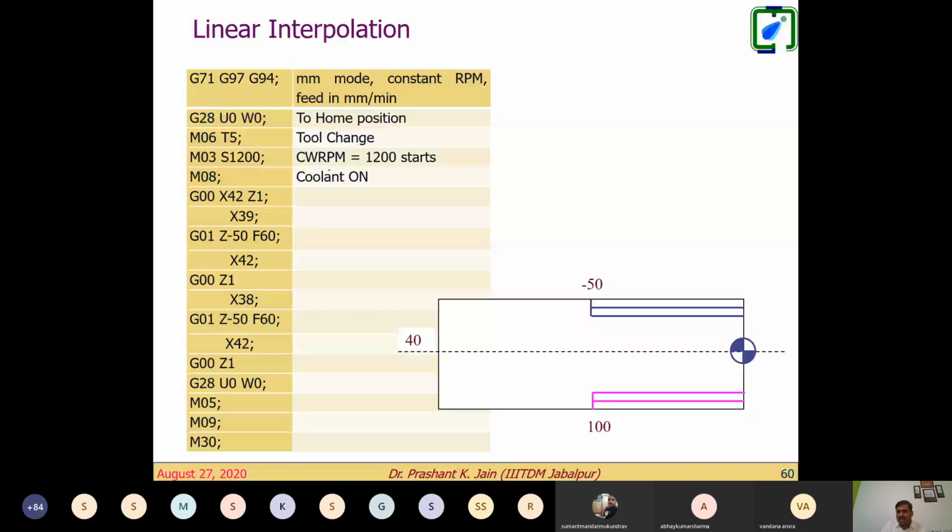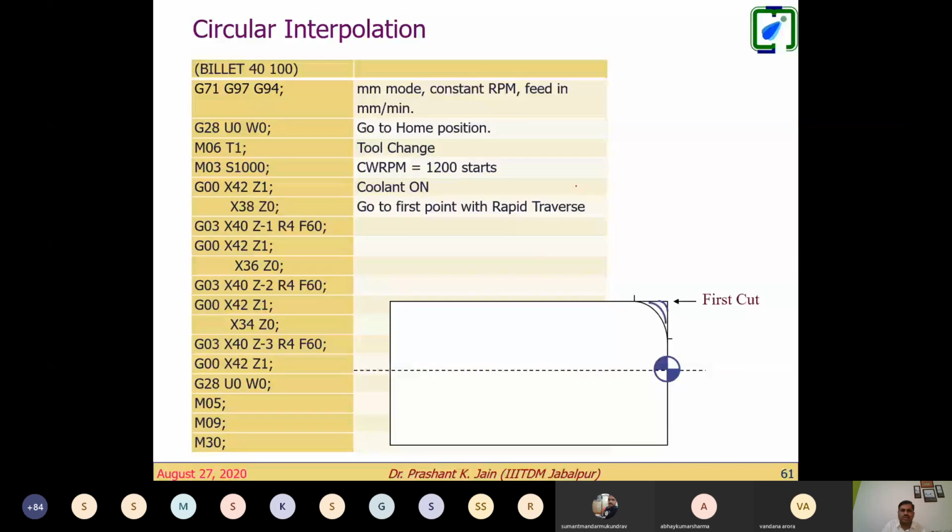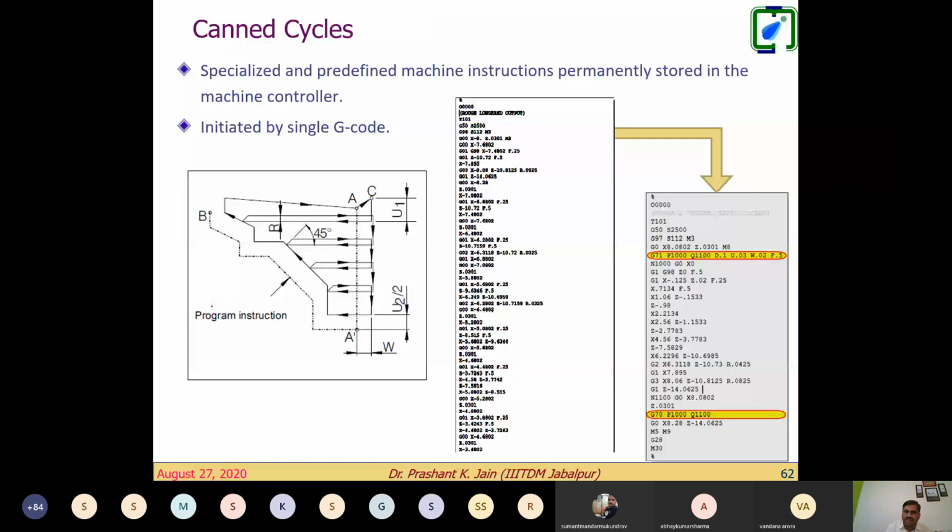Similarly, for circular interpolation, these three cuts are supposed to be taken, so we can write this program with G03, and the rapid traverse G00 like this. Then look at this, we follow the canned cycle, the most important part. What is the purpose of using that canned cycle? Here you can see, suppose this is an aluminium material, we can have a 2 millimeter or 3 millimeter cut. So 3 or 4 cuts would be sufficient for this kind.